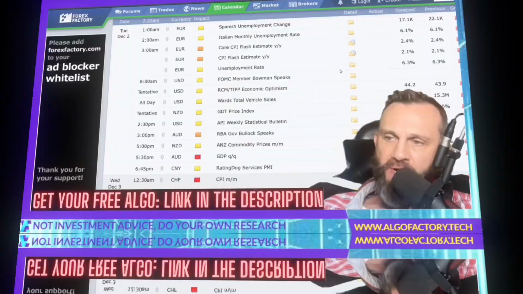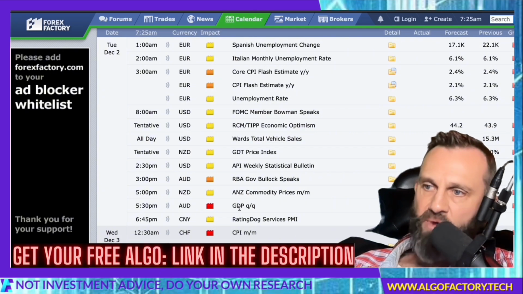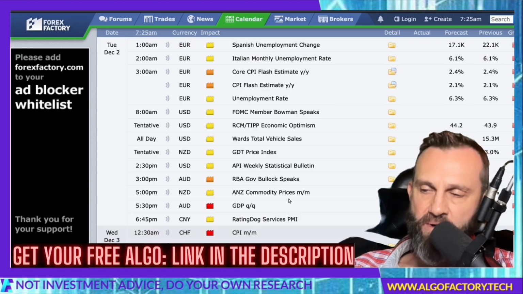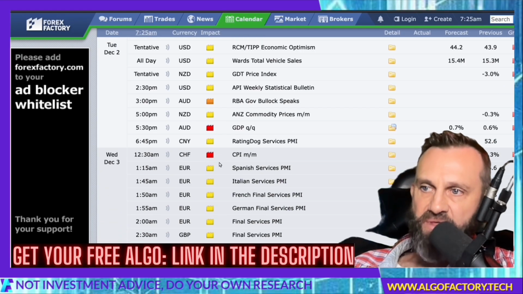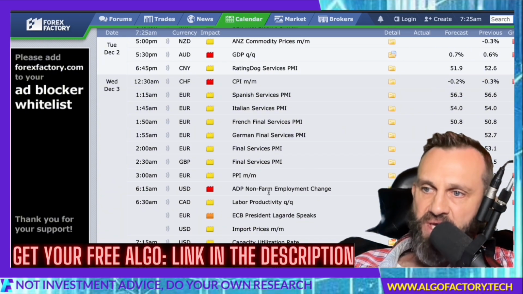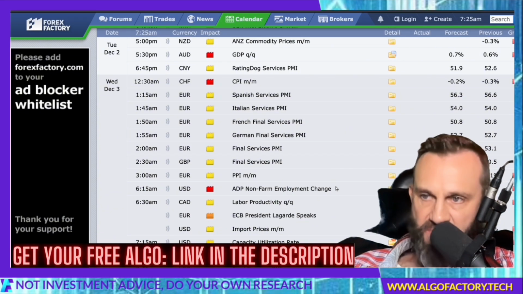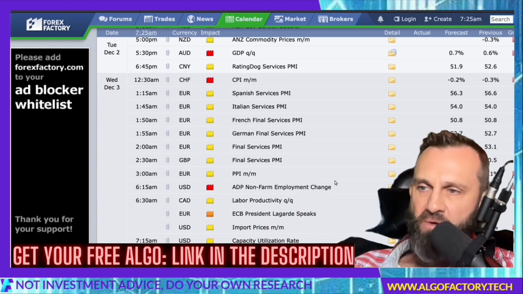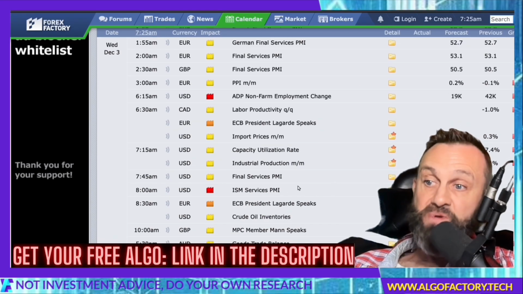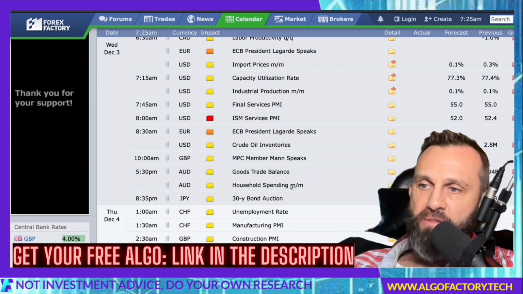Okay, so tomorrow, not a ton of data. You do have one red folder event at 7:30 p.m. EST. That's the Australian GDP quarter over quarter. 2:30 a.m. EST, we have the Swiss CPI month over month, and then 8:15 a.m. EST is the ADP non-farm employment change, and that's roughly an hour before the market opens. Then we have the 10 a.m. ISM services PMI data coming out for the US.